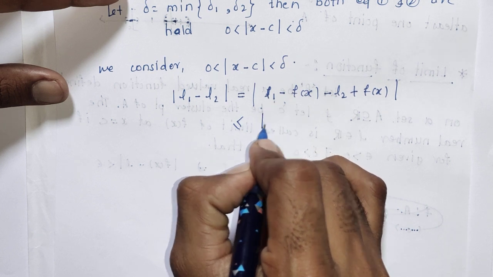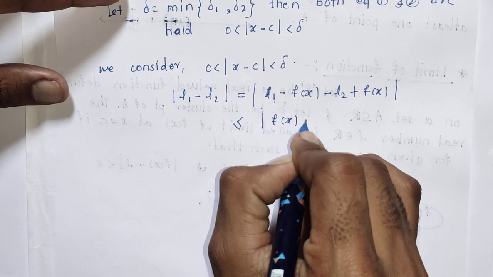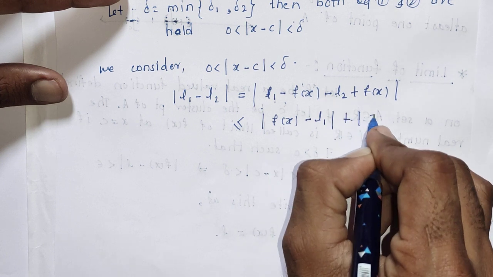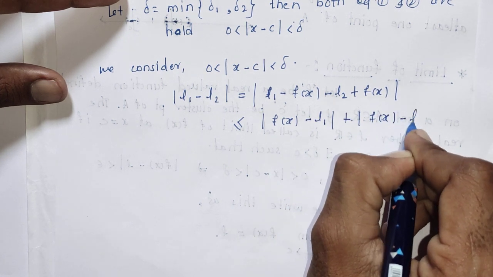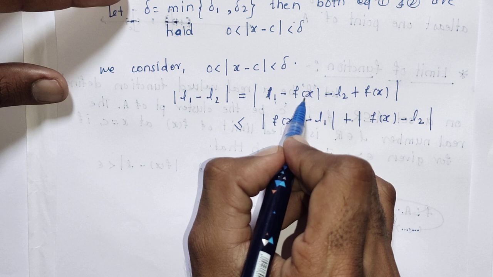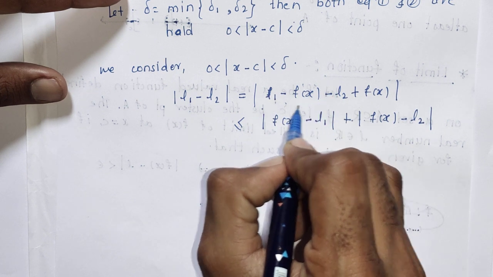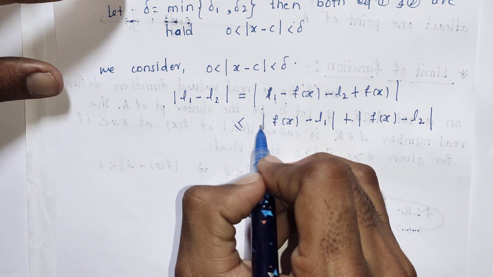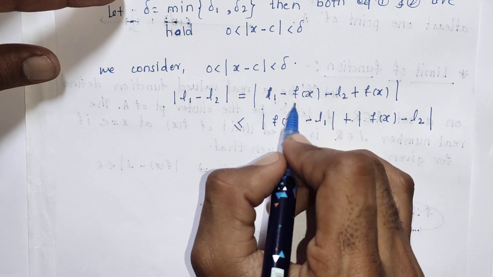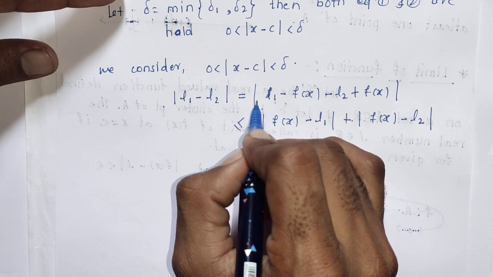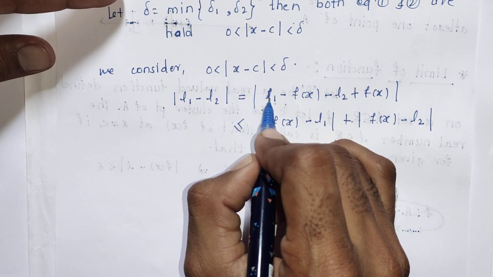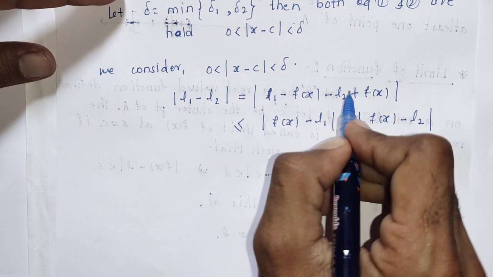So we can rearrange it as mod of f of x minus L1 plus mod of f of x minus L2. Taking the minus sign common, and since the modulus of minus 1 is 1, we use the property mod ab equals mod a into mod b, so we get f of x minus L1, because in the modulus we can interchange the signs.